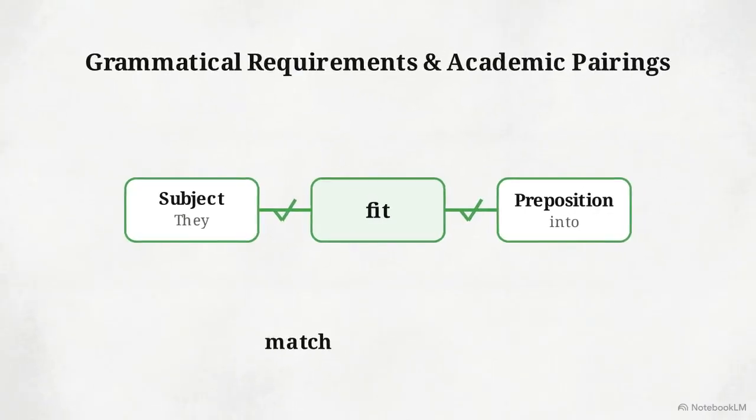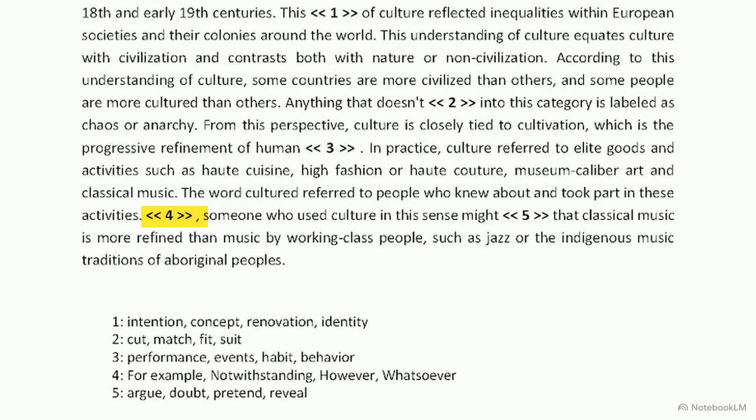requirements. Blank 4 tests your ability to navigate discourse markers, the words that govern the logical connection between sentences. The sentence before the blank presents a broad theory, listing various elite activities like haute couture and classical music as hallmarks of culture. The clause following the blank describes a specific individual who argues that classical music is more refined than jazz or indigenous traditions.